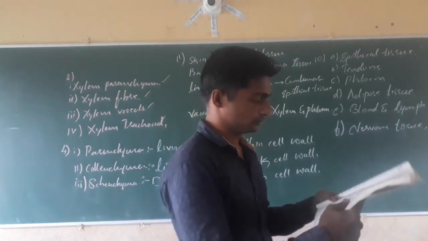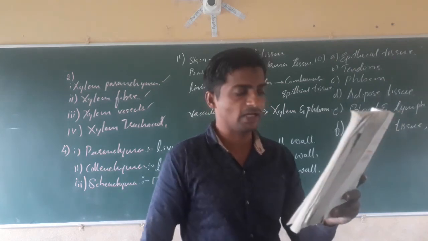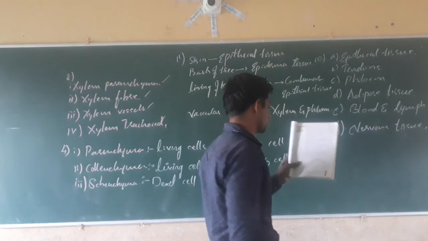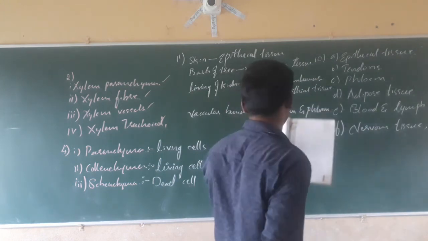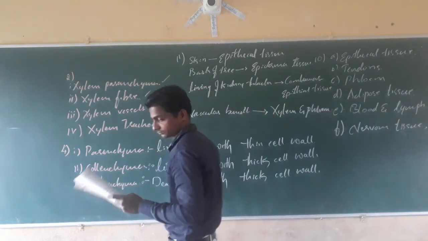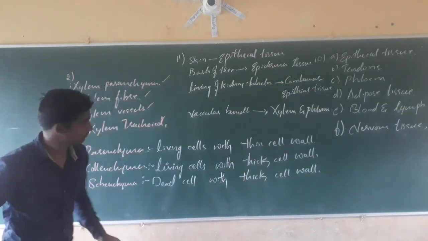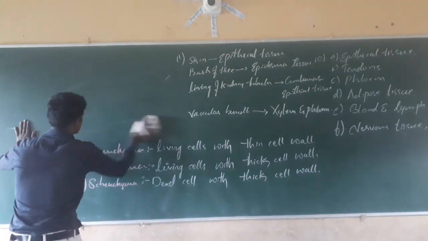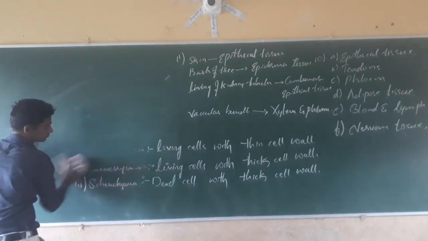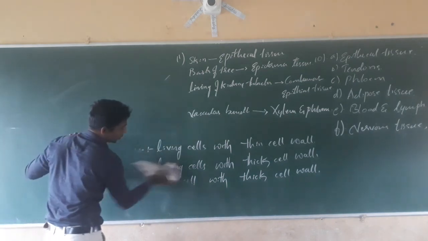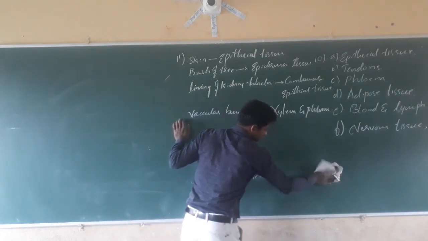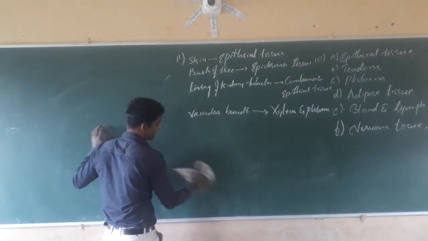Next, complete the table. They have given the table of permanent tissue. Simple and complex permanent tissue are given. By pausing the video, you can note down the points.